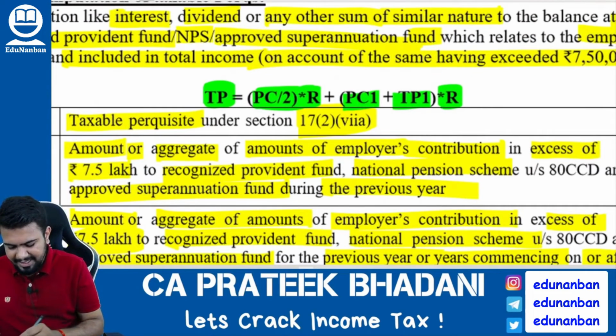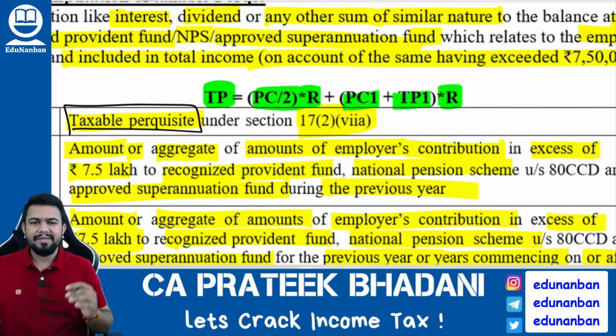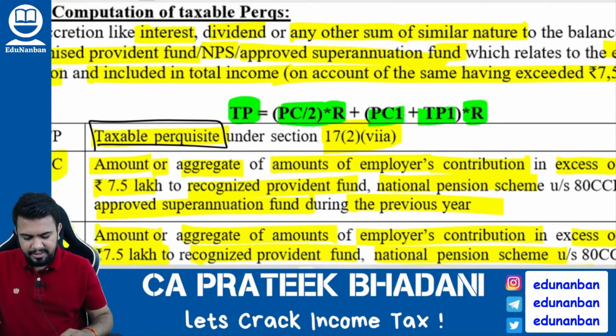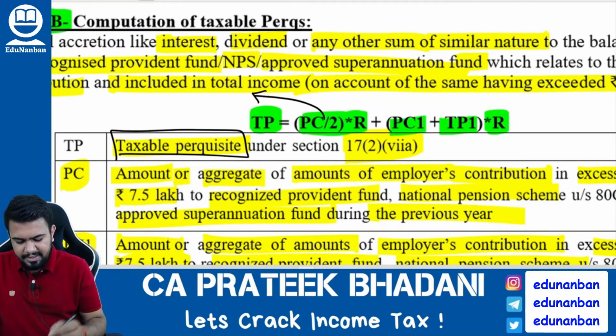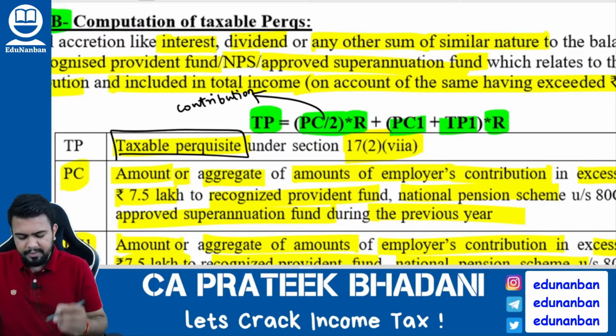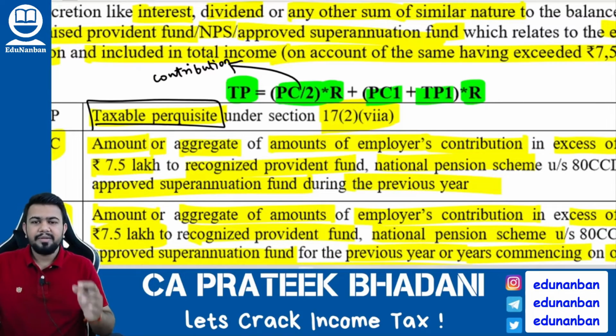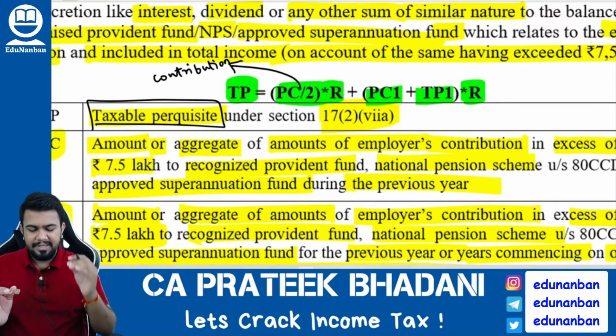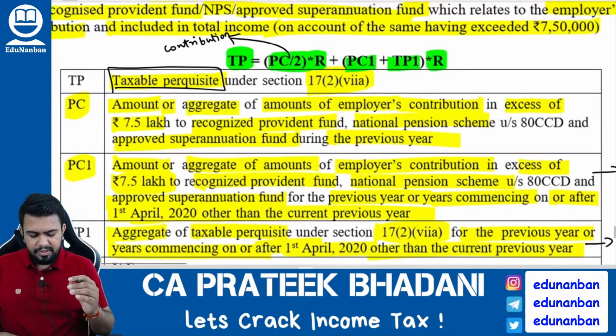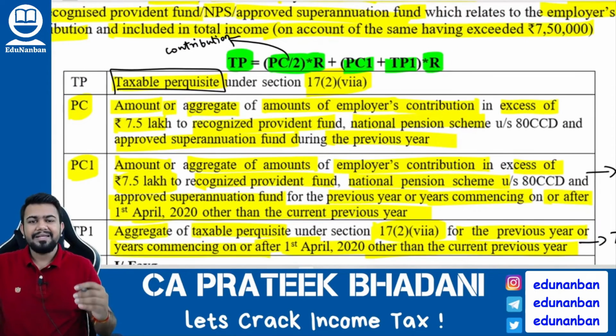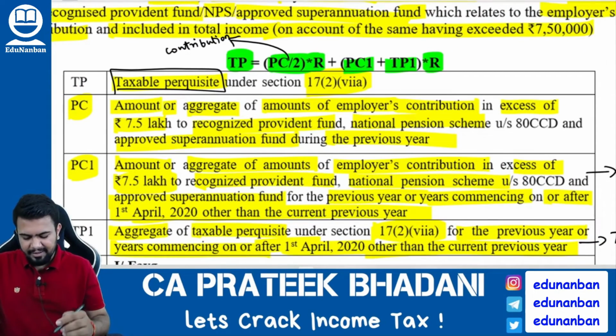TP means taxable perquisite. What is PC? PC means contribution during the previous year that is in excess of 7.5 lakh rupees.